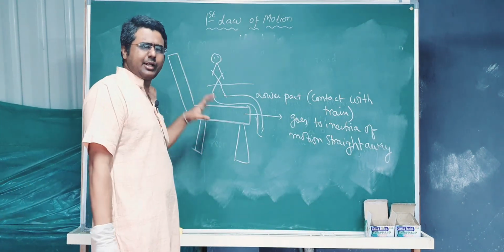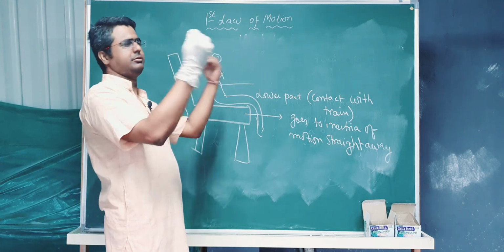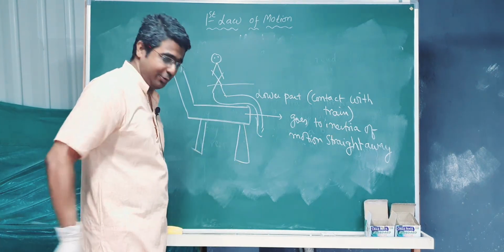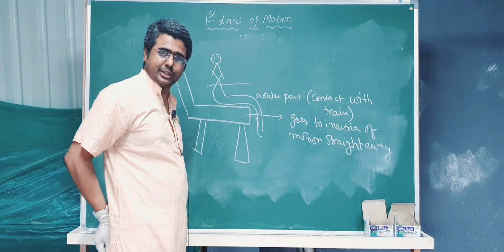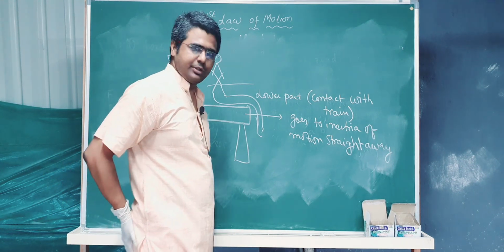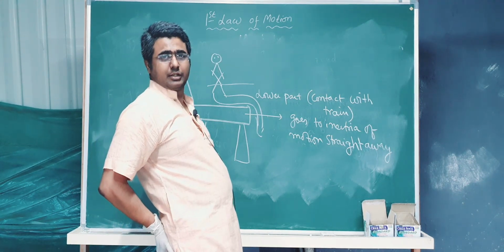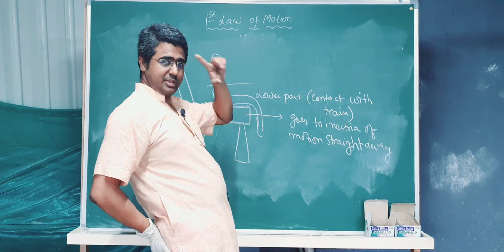It's in contact यार, तो contact में है, तो push किया तो ये भी चला गया. देखो क्या हो रहा है, I am sitting on the chair, so train starts moving, चला गया, लेकिन upper part remains.